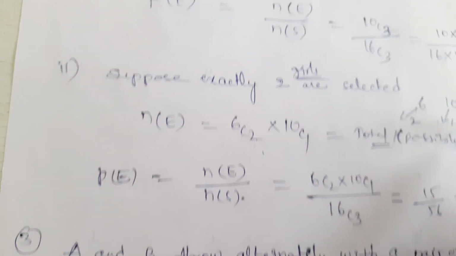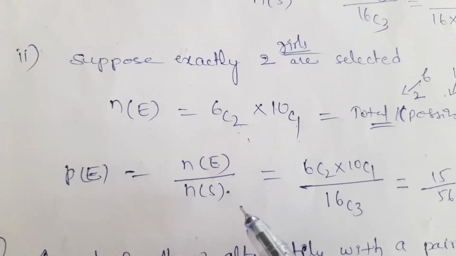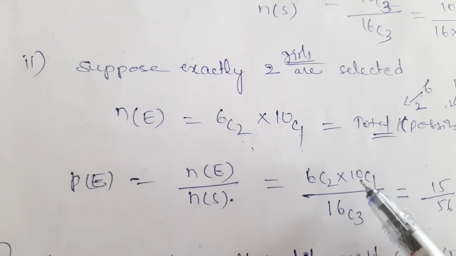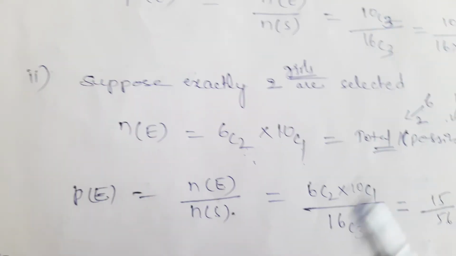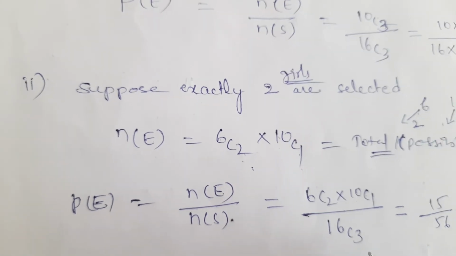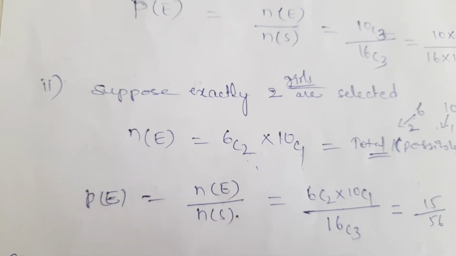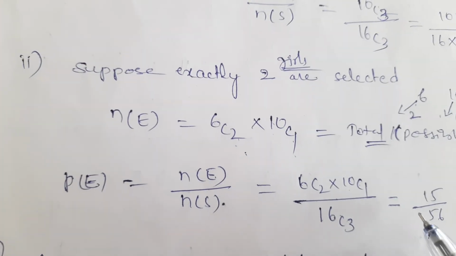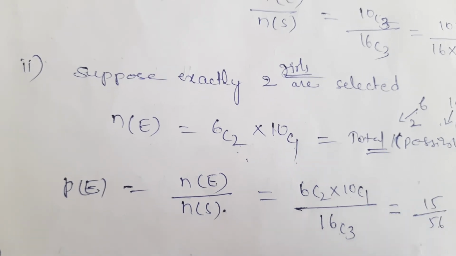Probability P of E is equal to N of E by N of S. What is N of E? N of E is exactly 2 girls selected out of 6, is 6C2 into 10C1, by the total number of events. The total number of events is what? Out of 16 students we are forming a committee of 3, that is 16C3. After simplification of this we get 0.2678.